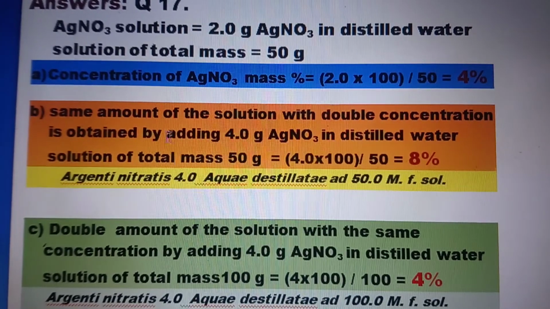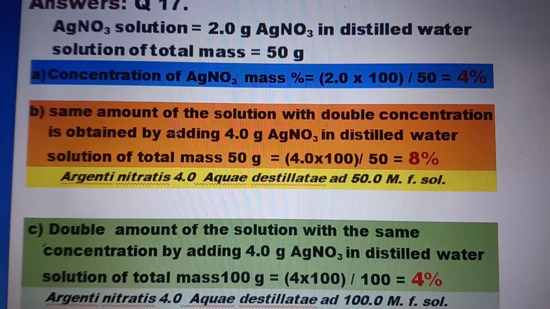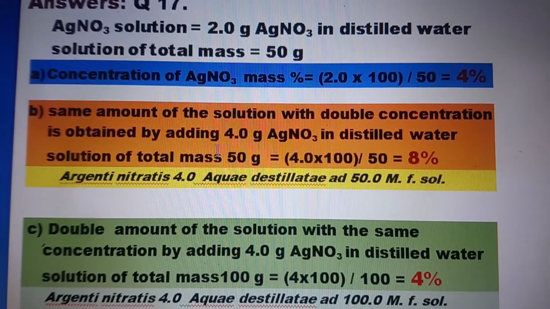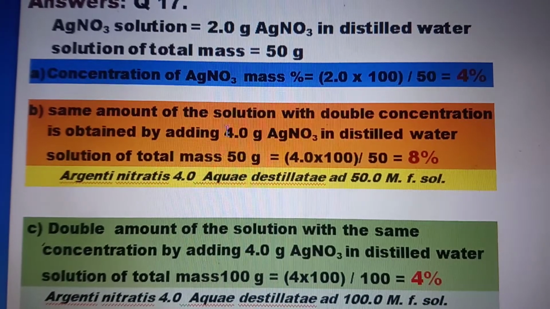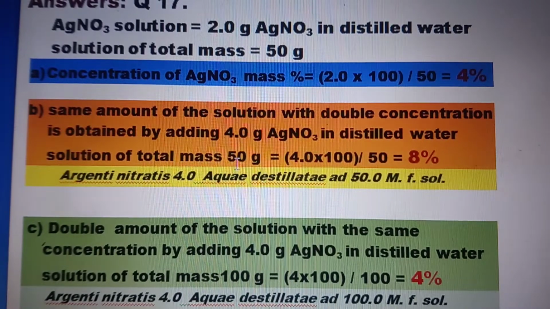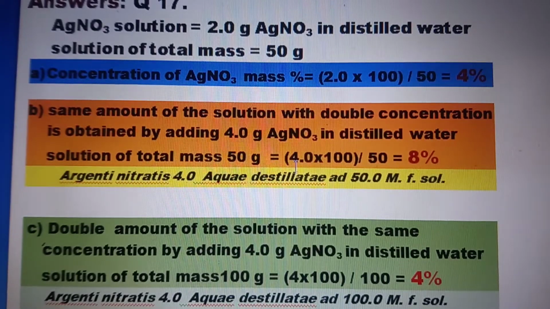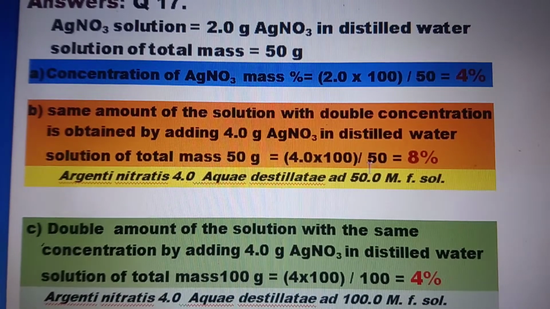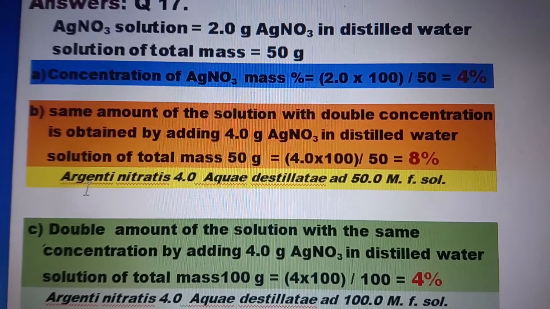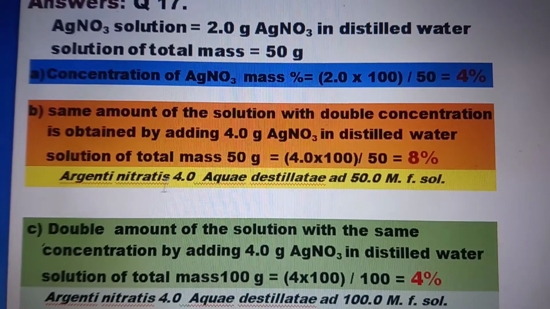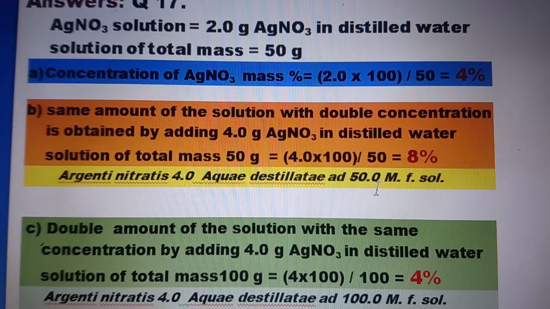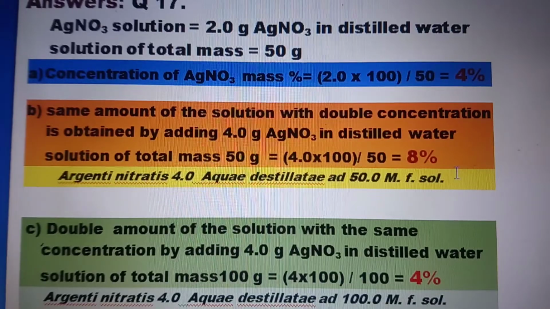The second part of the question is we want the same amount of solution with a double concentration. This is obtained by adding, instead of 2 grams here, 4 grams of silver nitrate in distilled water. Solution total mass is equal to 50 grams. So 4 times 100 divided by 50 will be the value, that is equal to 8%. And in Latin we can say Argentine nitrates 4, aqueous distillate, add 50.0 ml of salt. That is the prescription.